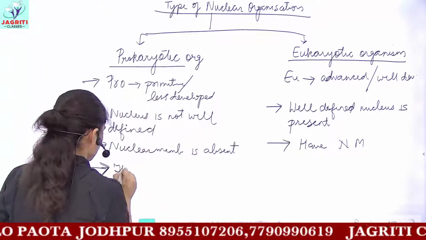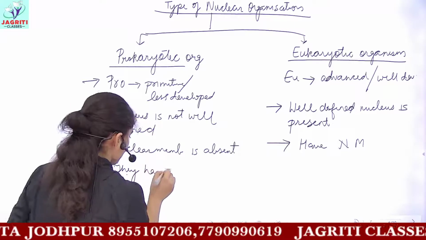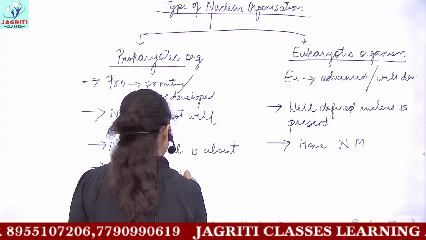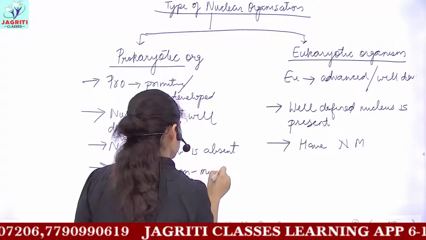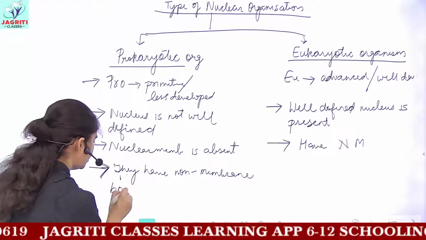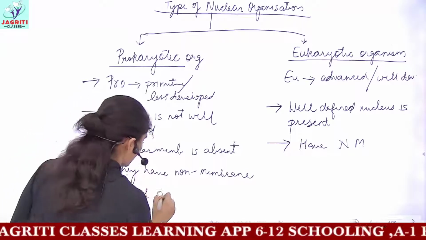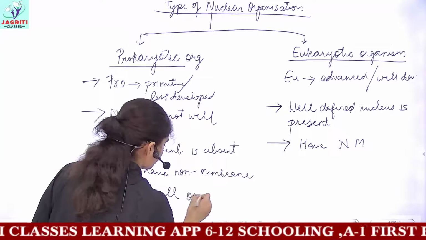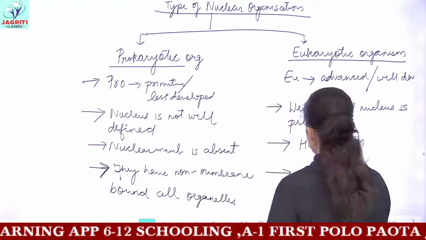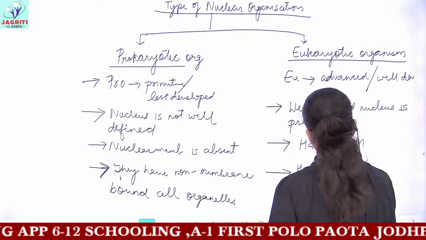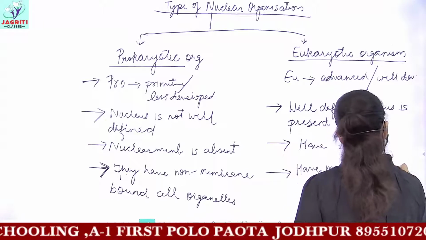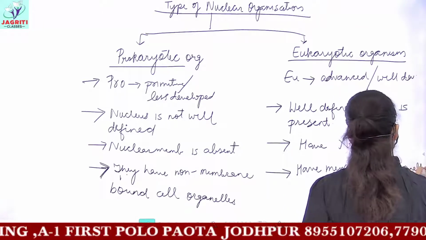So they have non-membrane bound cell organelles. Non-membranous you can write, or you can also refer to them as non-membrane bound cellular structures or cell organelles, whereas eukaryotes definitely have membrane bound organelles. They have membrane bound organelles with them.